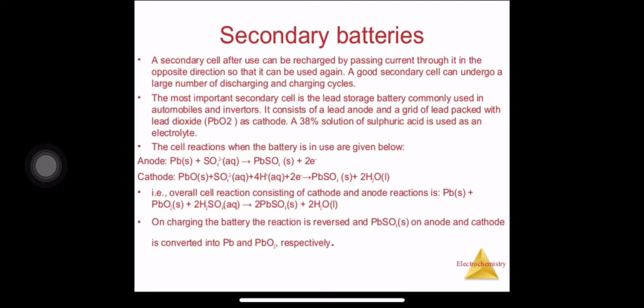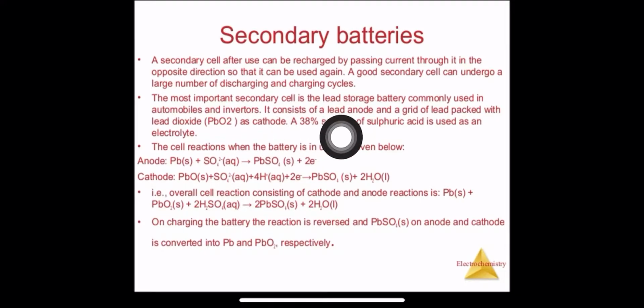Our parents tell us many times that we should switch the car on and off. If we are not using our car for a longer time, we say the battery is discharged, right? So what does it mean? It should be given power again and it will be charged. In the same way, automobiles and inverters use these batteries.